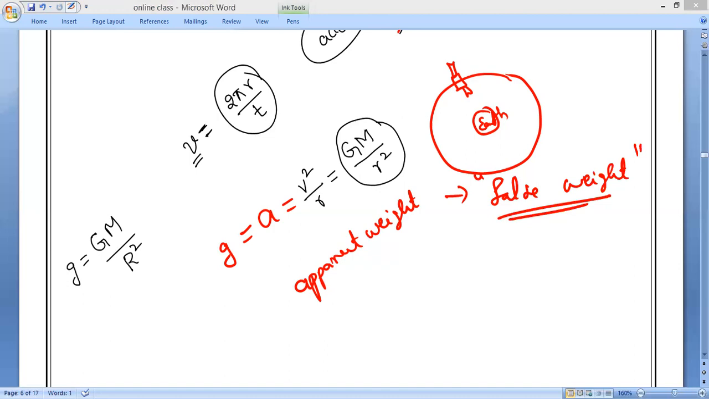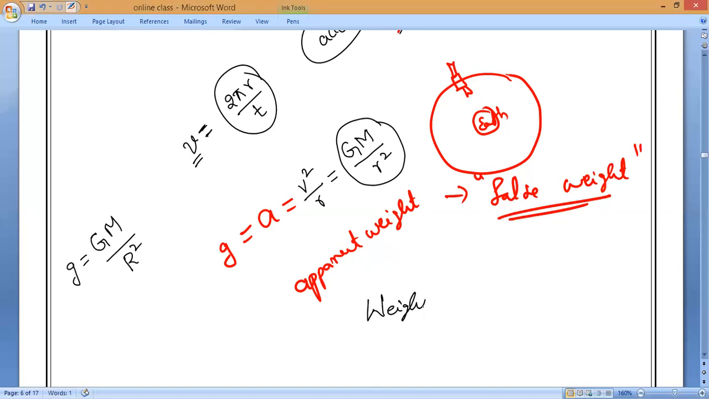So I will write the formula. Apparent weight is equal to, remember, weight is equal to force. I'm sorry, actually I forgot to teach you weight and mass. After teaching that only, you should study weightlessness. Tomorrow we'll study that. Is it okay, guys? Weight is equal to force.